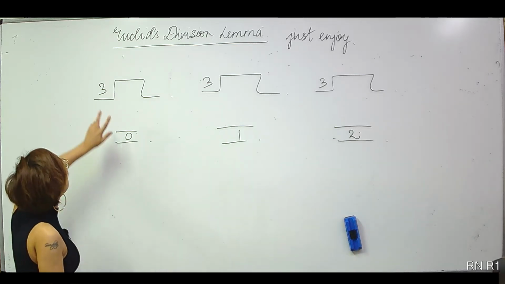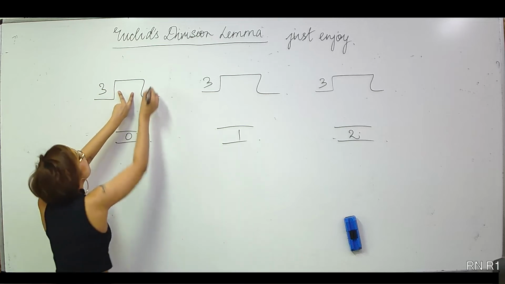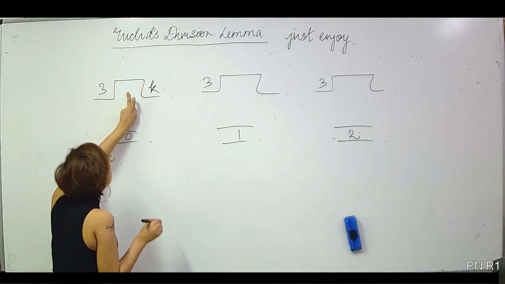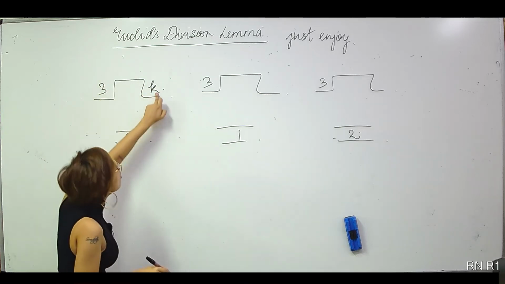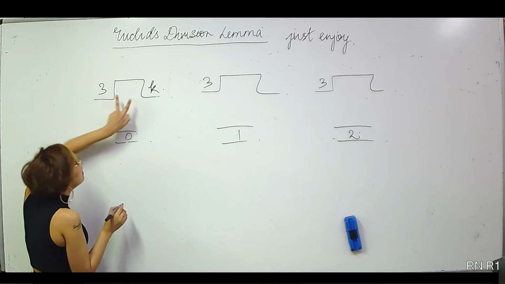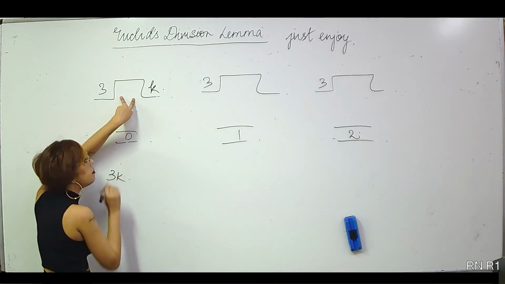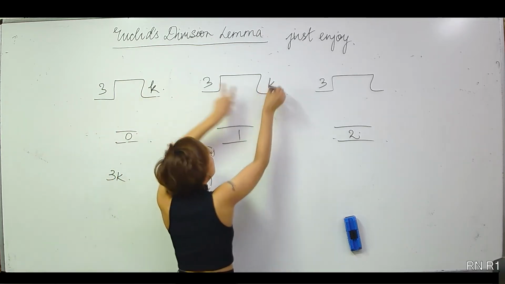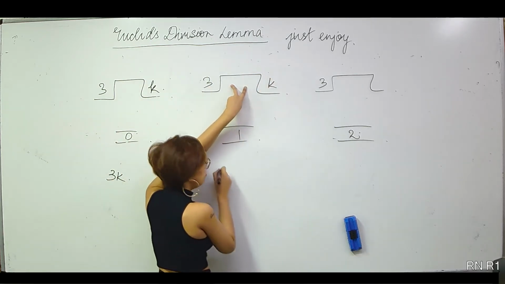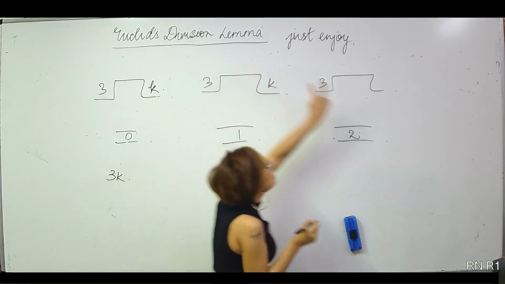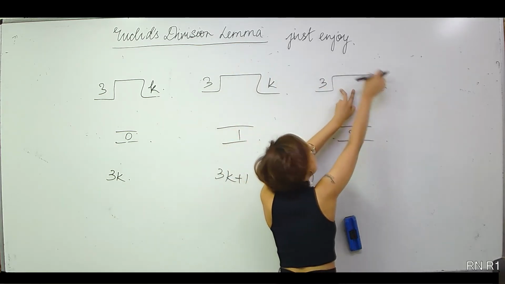So let me talk about this number. Dividend is equal to divisor into quotient plus remainder. So this number is of the form 3k. Similarly, this number is of the form 3k plus 1. Similarly, this number is of the form 3k plus 2.